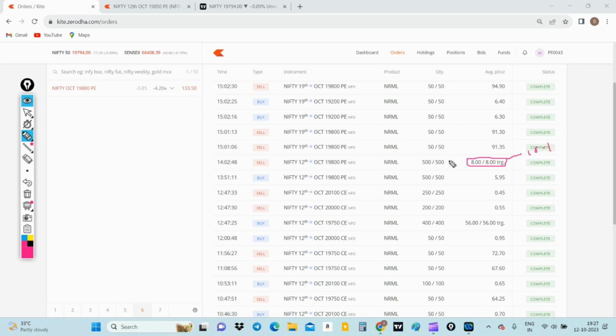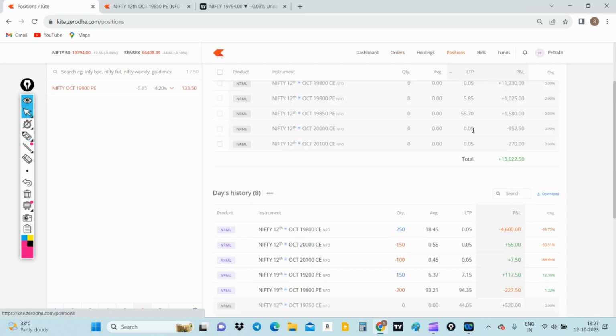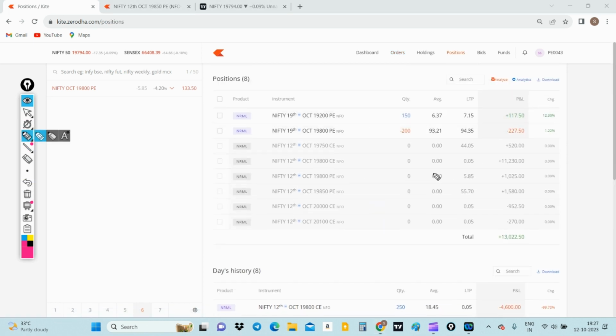So I trailed the SL to 8 rupees. The capital that I invested for this trade was around exactly 3,000 rupees, 3k. When I move to the positions over here, with this 19,800 put trade I made around 1,000 rupees.